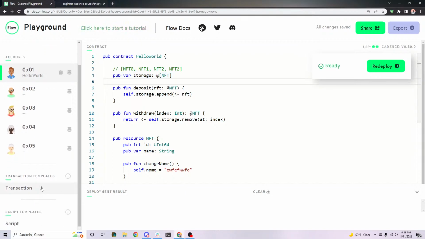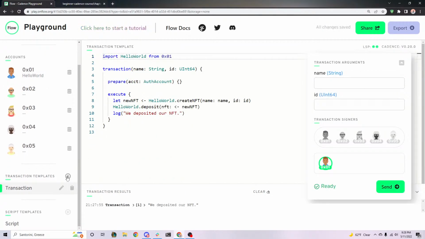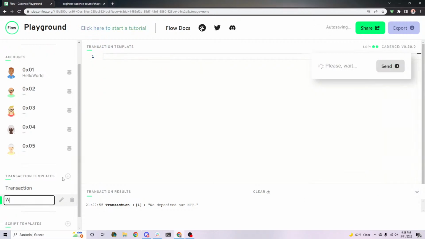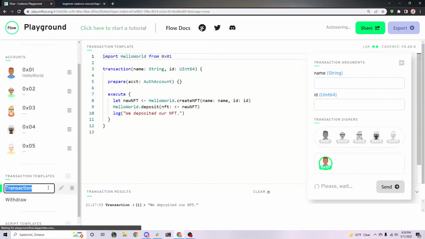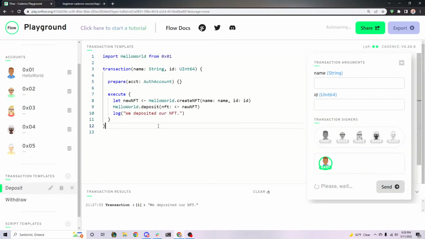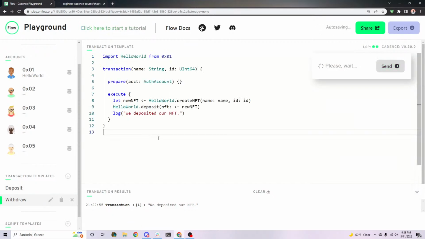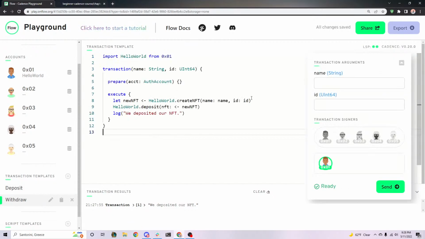Awesome. So now let's go ahead and withdraw it. Let's make a new transaction. We're going to call this withdraw. And while we're at it, let's make this one called deposit. Let's copy this code, put it into withdraw. Now instead of creating and depositing, we're just going to withdraw directly.